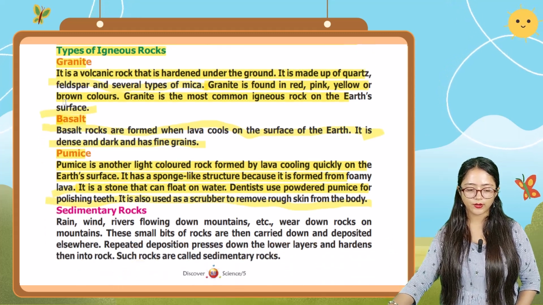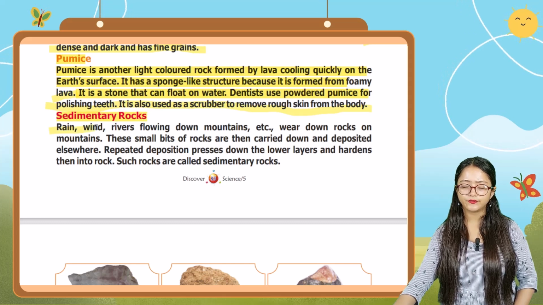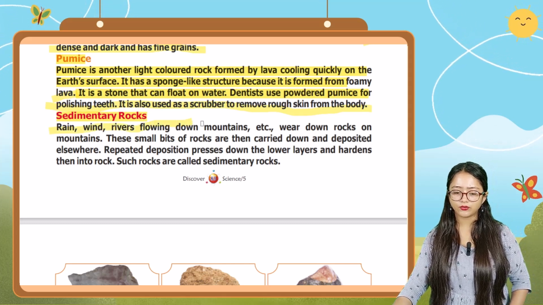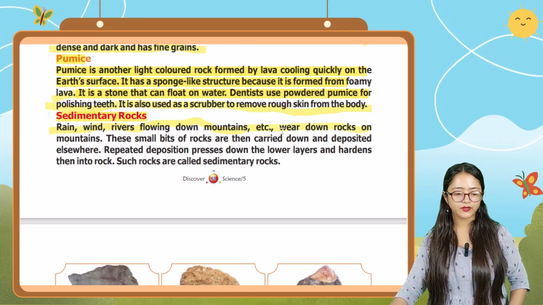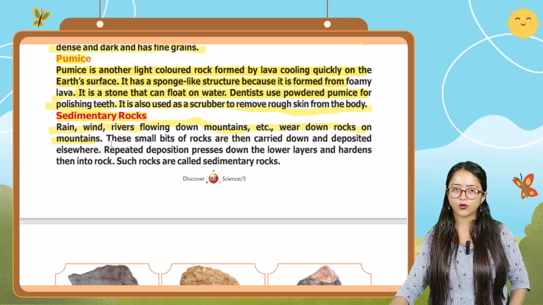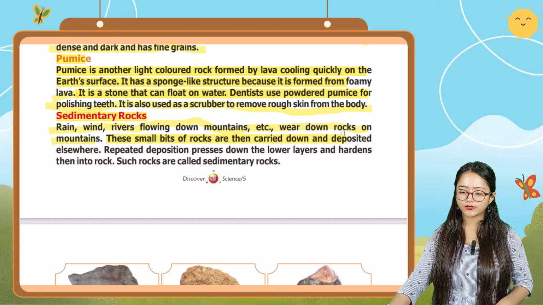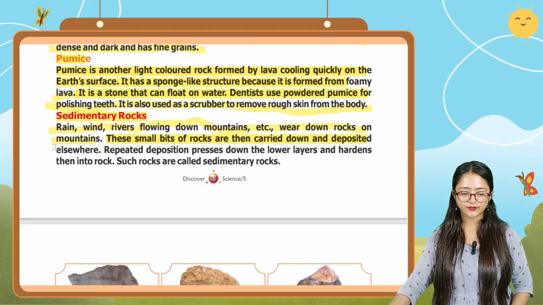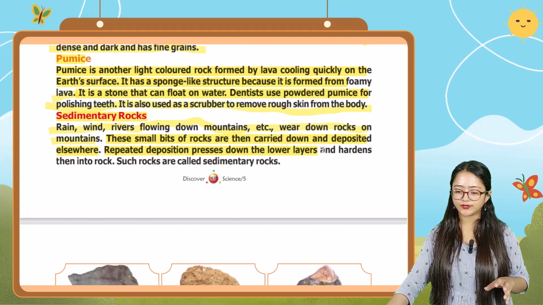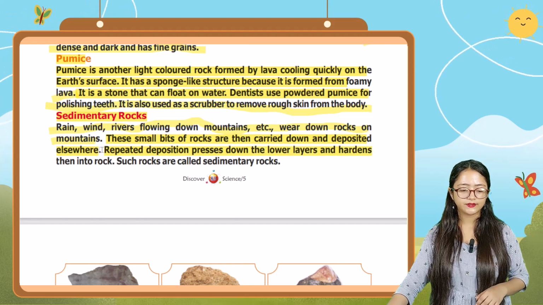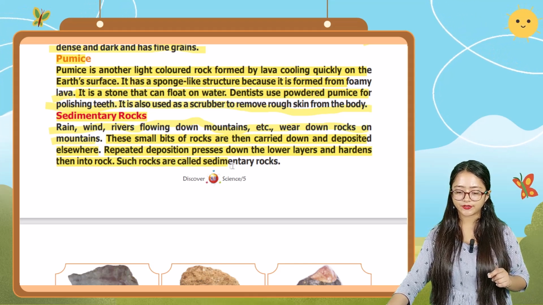Now we're going to talk about sedimentary rocks. Rain, wind, rivers flowing down mountains, etc. wear down rocks on mountains. These small bits of rocks are then carried down and deposited elsewhere. Repeated deposition presses down the lower layers and hardens them into rock. Such rocks are called sedimentary rocks.